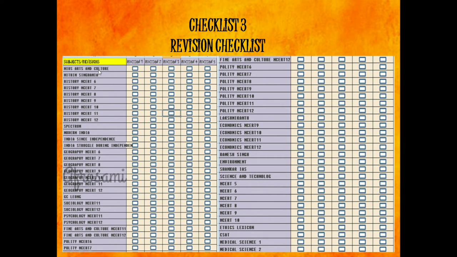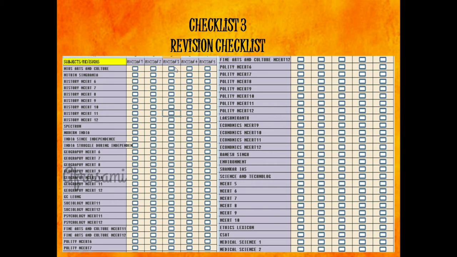So I will now discuss checklist number 3, the revision checklist. After completing the complete syllabus notes and revision notes, that means chapter notes and the chapter checklist, I'll go for the revision checklist. Here I have given each and every book: NIOS books, Nitin Singhania, NCERT 6 to 12, all subjects and all other contexts from the previous checklist.